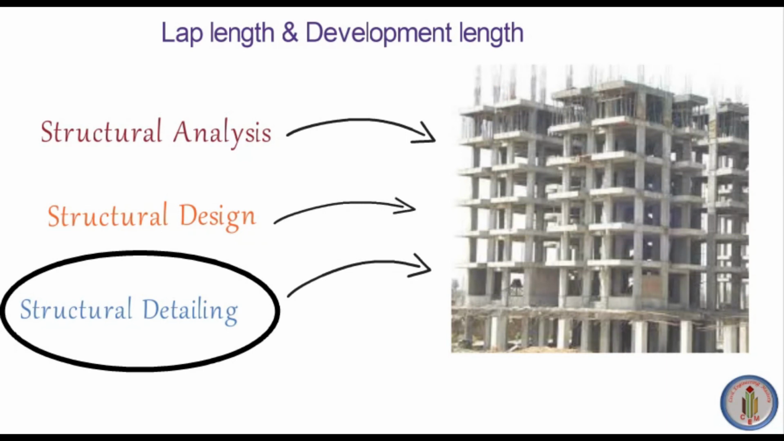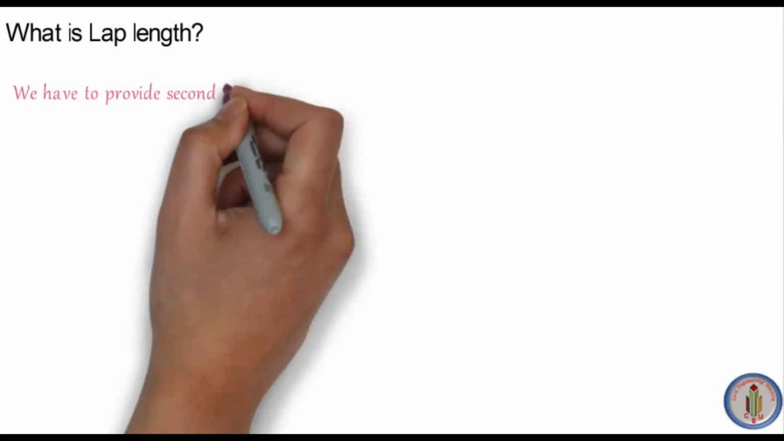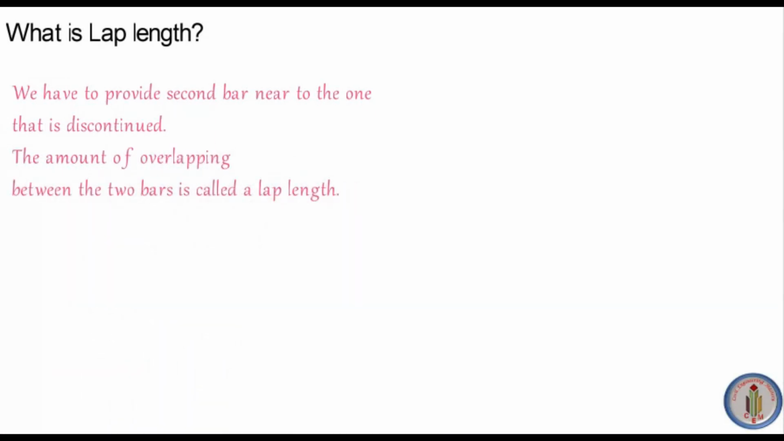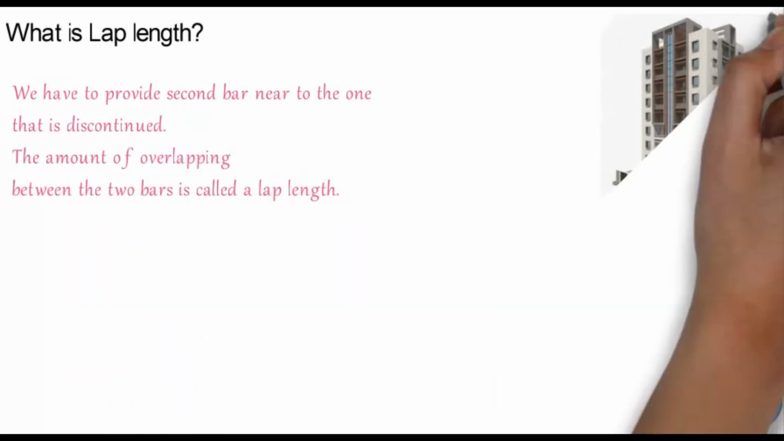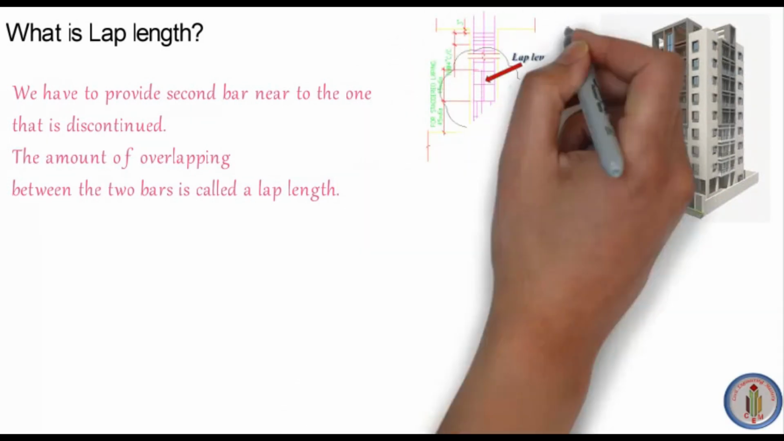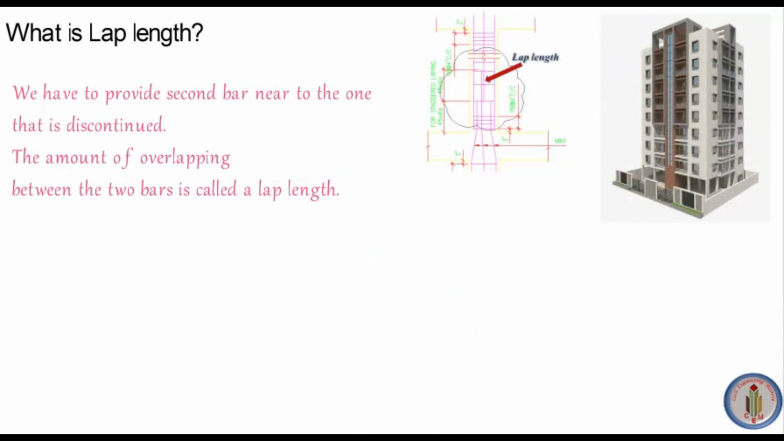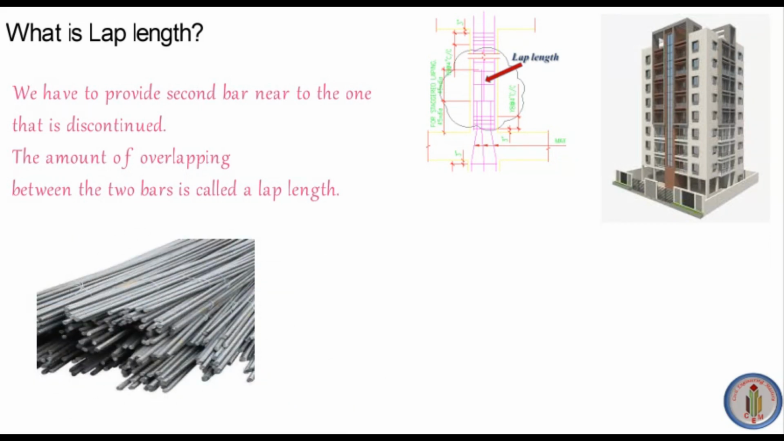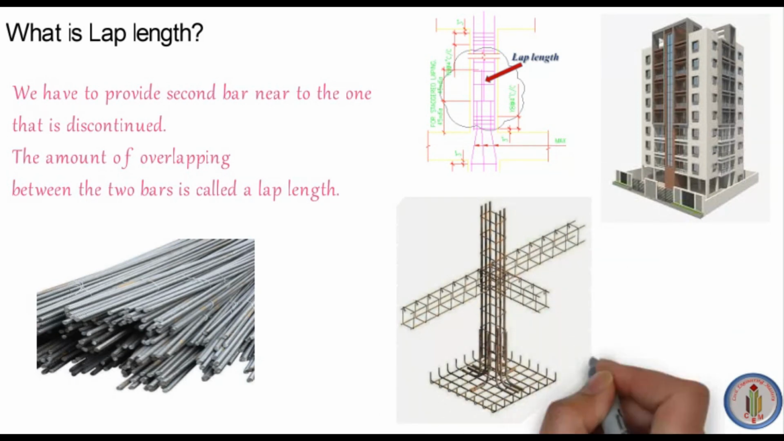Lap length and development length are major important terms in structural detailing. So let's discuss what is lap length and what is development length. What is lap length? It is the overlapping length between two bars. We have to provide a second bar whenever the bar is discontinued at one end. In that place we have to provide another bar and overlap each other. That overlapping length is called lap length.